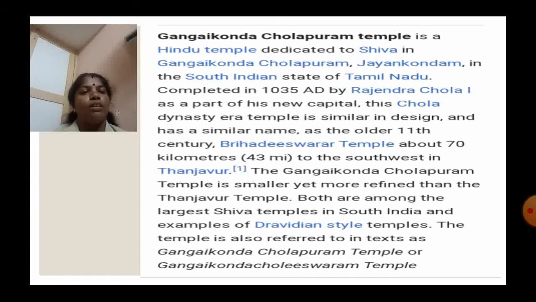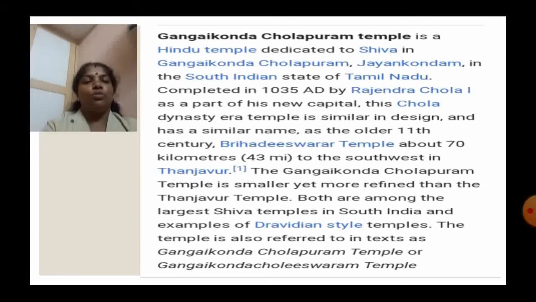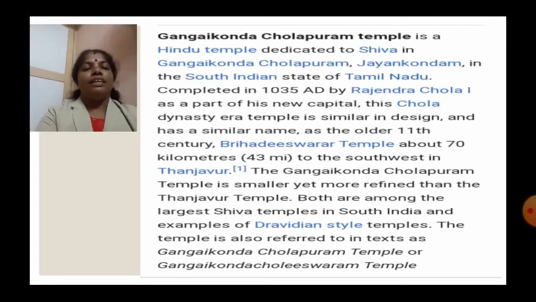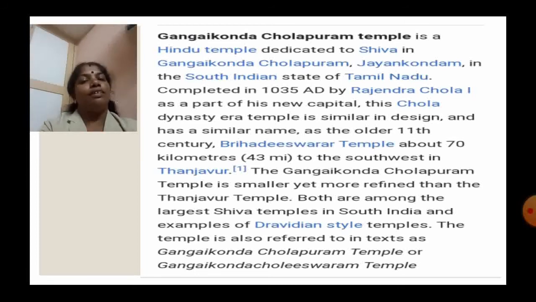Both are among the largest Shiva temples in South India and examples of Dravidian style temples. The temple is also referred to in text as Gangaikonda Cholisvaram temple or Gangaikonda Cholishwar temple.